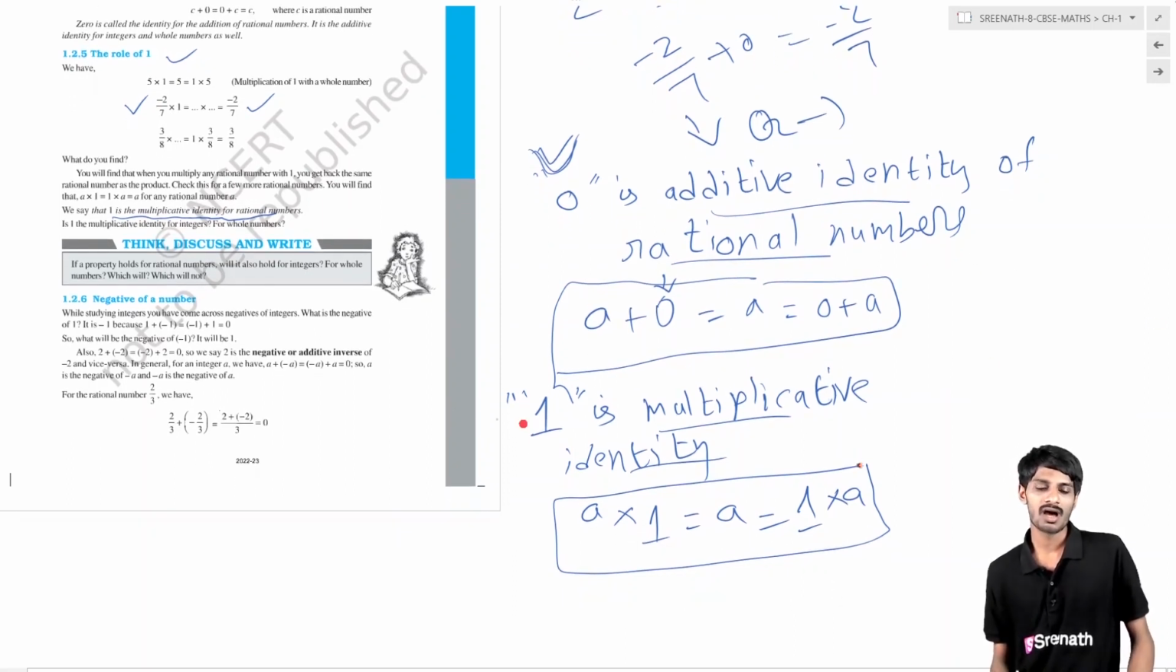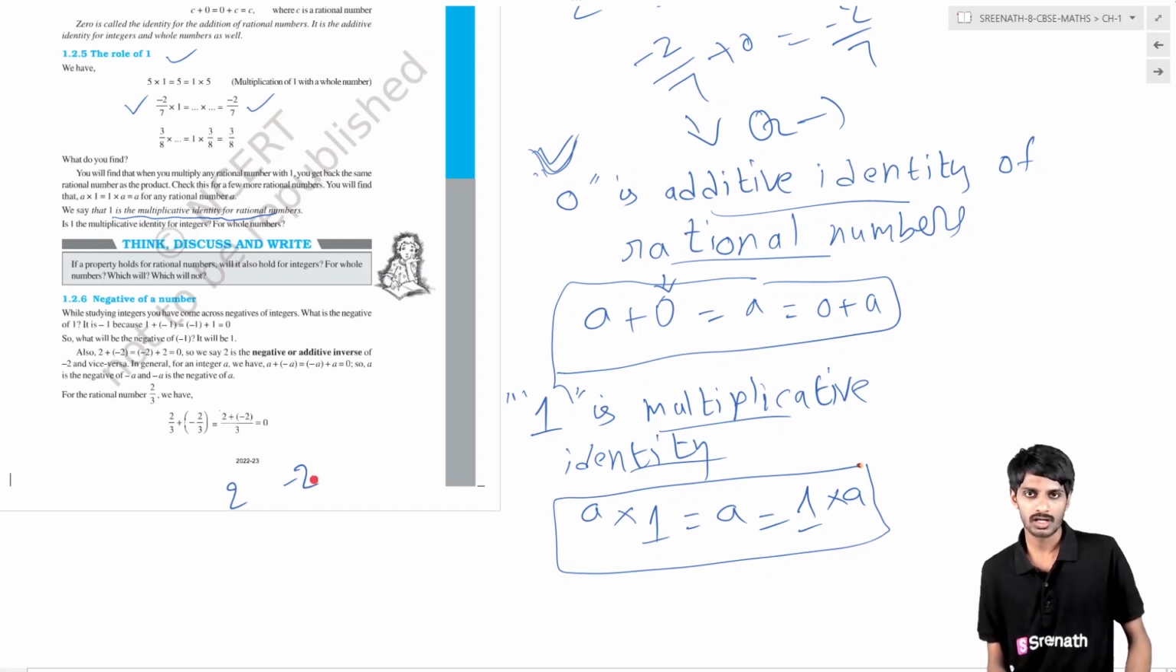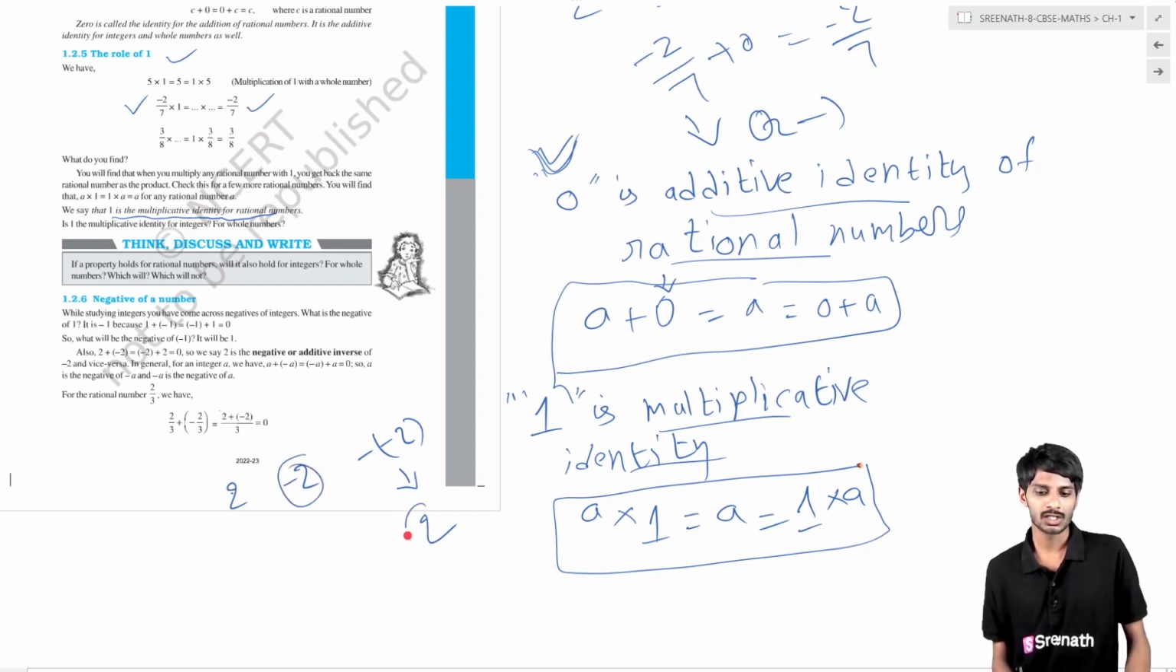Okay, now our next subtopic is the negative of a number. What is the negative of any number? Suppose there is 2, what is the negative of this number? That is minus 2. Then what is the negative of minus 2? You have to put a negative symbol, so negative of minus 2: minus of minus gives plus. So the answer is 2. So minus 2 is the negative of 2, and 2 is the negative of minus 2. Can you understand?